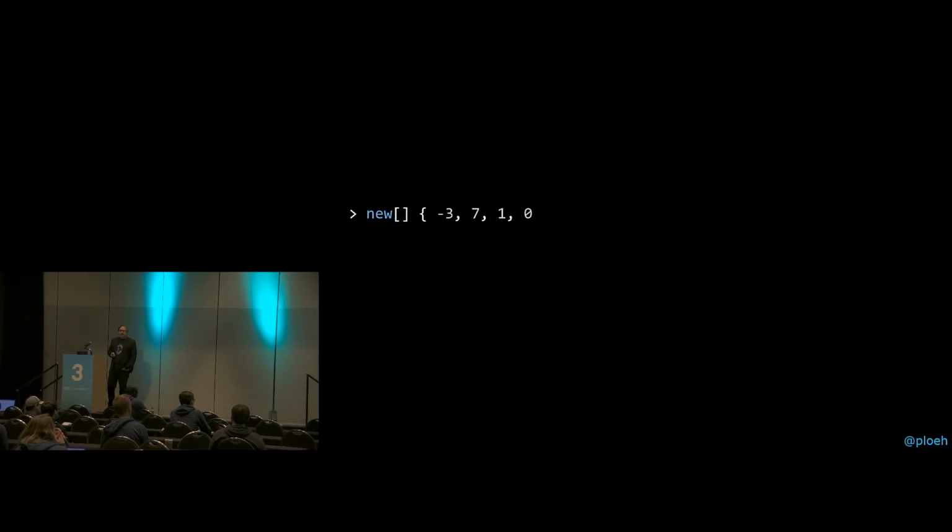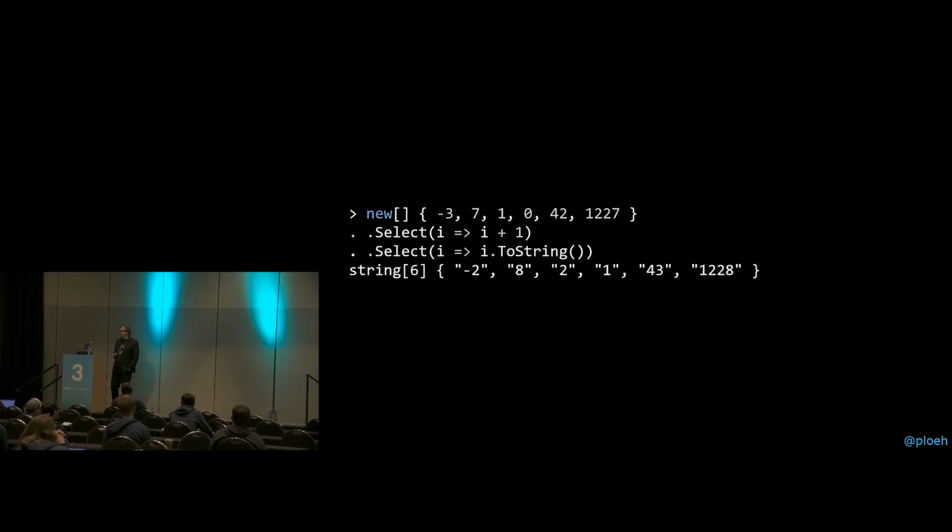And if we want to see what that looks like in C#, for example, we could start by creating an array. It doesn't have to be an array, but I will tend to use arrays throughout this talk because that's just the tersest syntax in C#. But this could also have been a list of T or something else. So here we have an array of numbers. The structure-preserving map in C# is called Select. Most other languages call it map, but for reasons, it's called Select in C#. So here, for each of the elements, I just add 1 to those elements, and the output of that is a new collection, and I can do a second step and turn them all into strings like this. And now I have an array of strings.